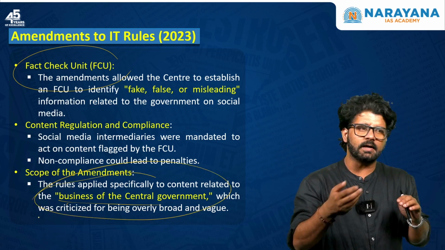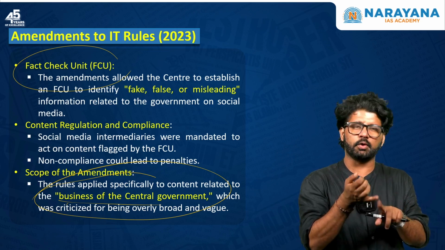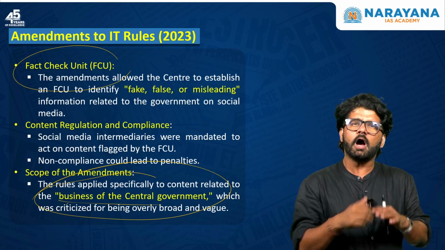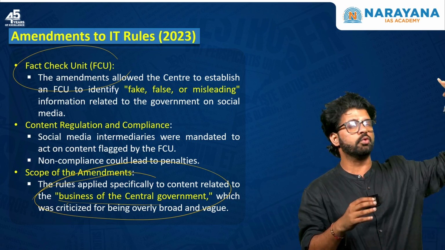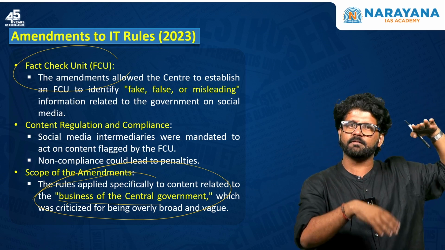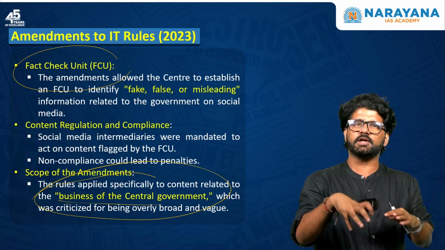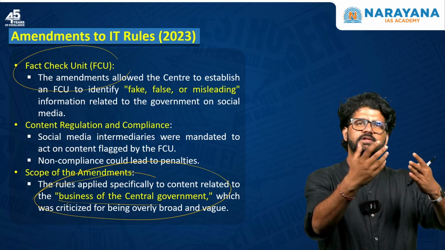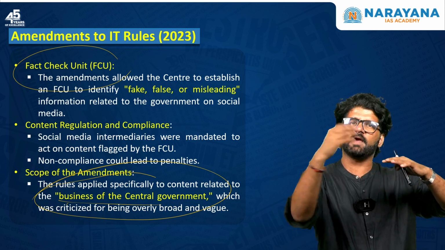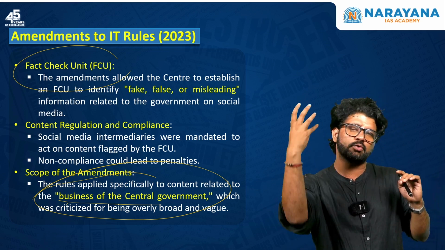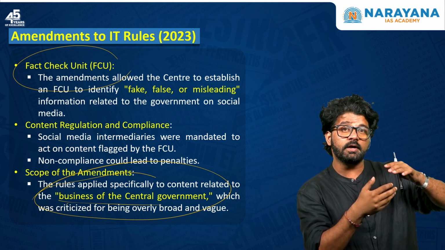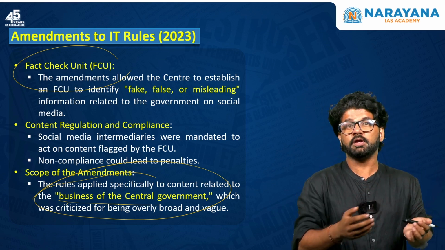And they're saying that it is impacting Article 14, right to equality, Article 19, different clauses, which is about freedom of speech and expression. How is right to equality impacted? Government is having too much power. It's at a very higher pedestal and the people are at a very lower pedestal, because via this fact check unit, you can always claim that this information is false. And then let's go to court, let's have a discussion, 5 years pass and then you realize that actual information was true. So government has too much power. Is right to equality getting compromised? Bombay High Court thinks so.